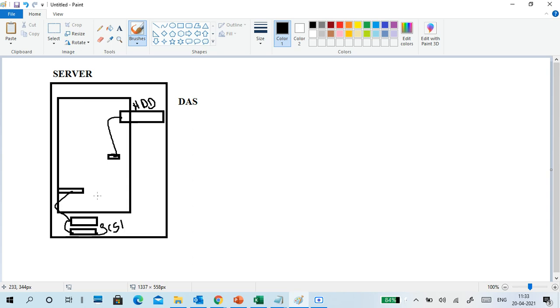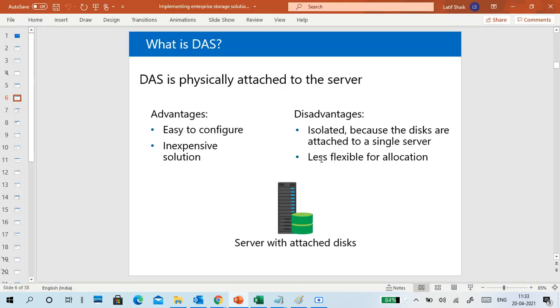In that case, this is also DAS, directly attached. Mainly, directly attached means this is attached to a server directly. So remember that one. That is DAS.